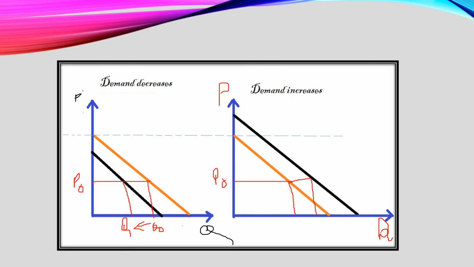Previously it was this, now it increased to this. So there is an outward shift of the demand curve. That is, demand curve increases. So outward shift, that is, it is shifting rightward. And over here demand is moving inward, that is left side. Okay, I hope the example is clear to you.